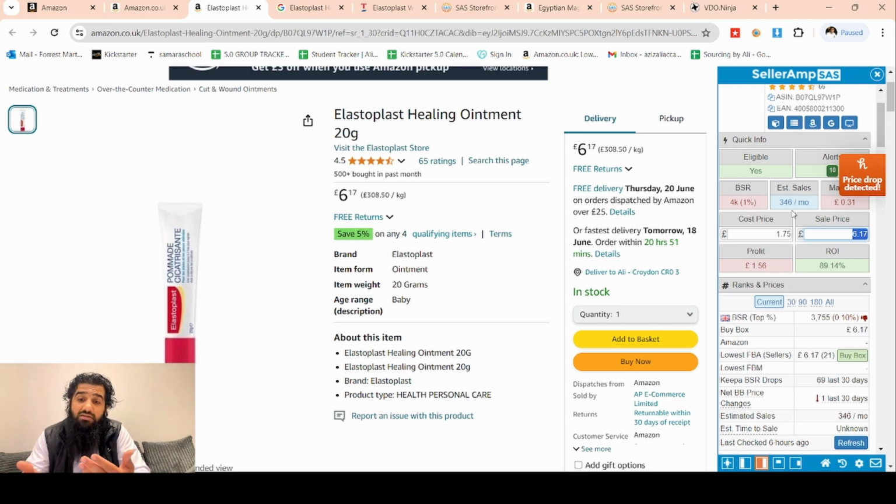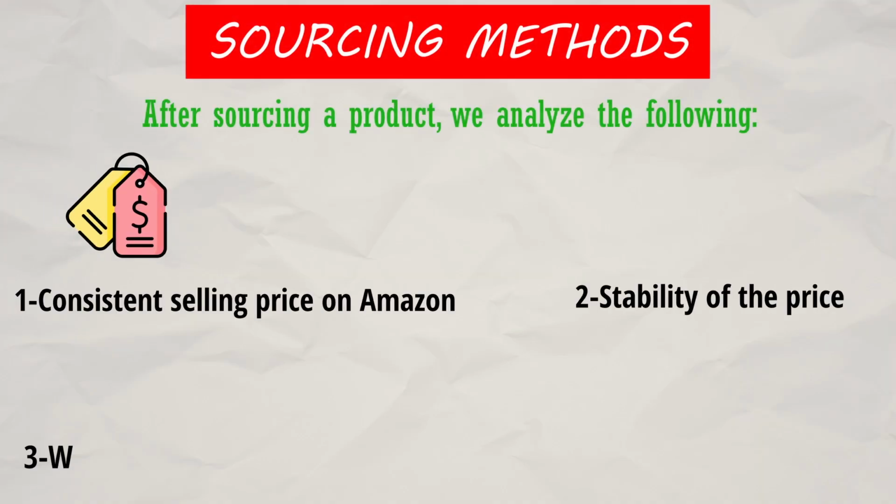So it could be the case that every other seller went out of stock, with just a few sellers on the listing, and for whatever reason the price is this much higher at £6.17 now, and when our stock goes in, the prices would drop. We want to be sure that is not the case, because otherwise it's too risky. That's dangerous for us. We do not want to be on this kind of listing. Again, in simpler terms, we are trying to see how stable this price is. Will this price be stable and achievable for us as well?